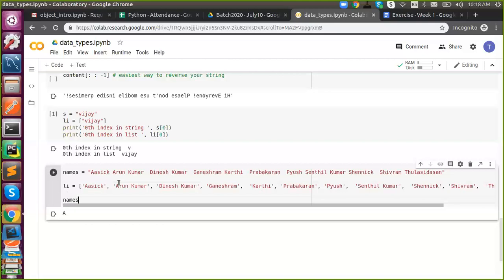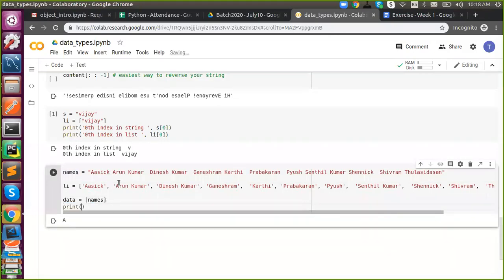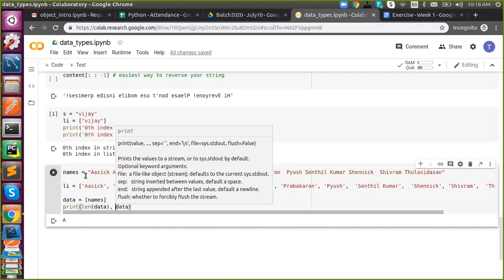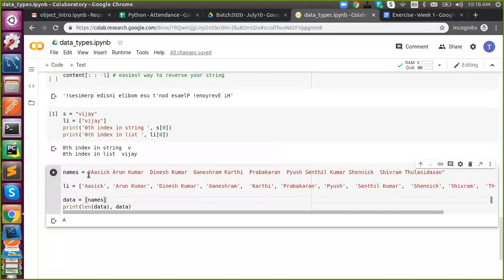Now, we say names, so we will create a new list. Here, if I print, what will I get? What will I get? The whole of the names, all of them, as one string. Correct, because you're actually going to keep a complete string definition inside a list. Okay.